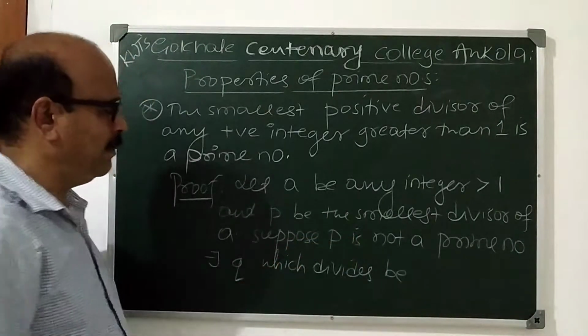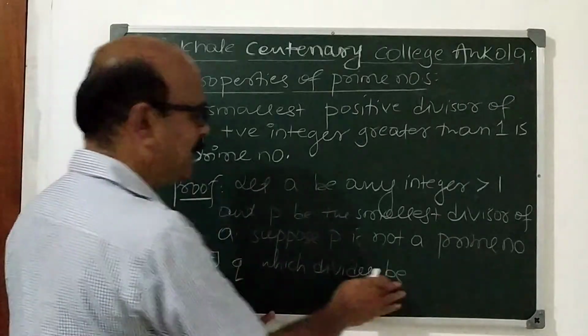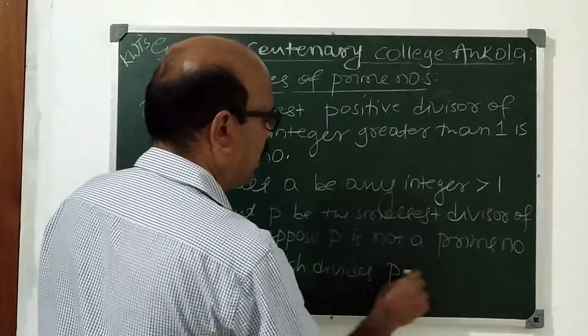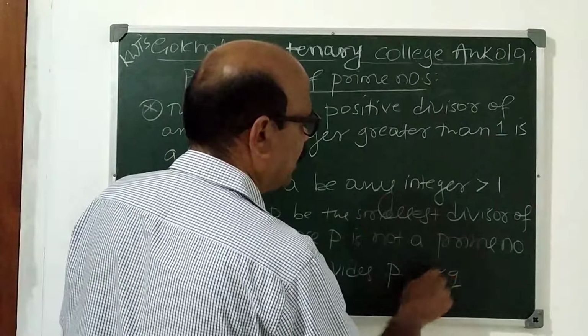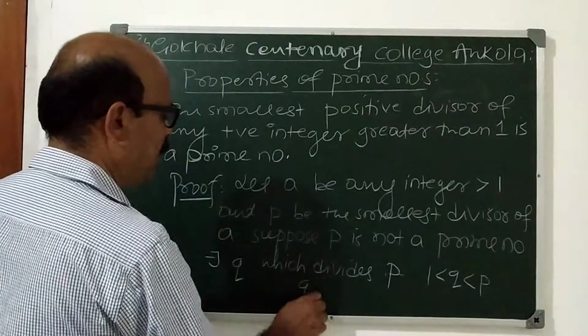If P is not a prime, there should exist another positive integer Q which divides P, and this Q is greater than 1 and less than P. So Q divides P.